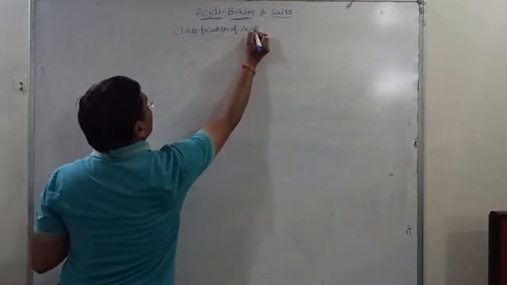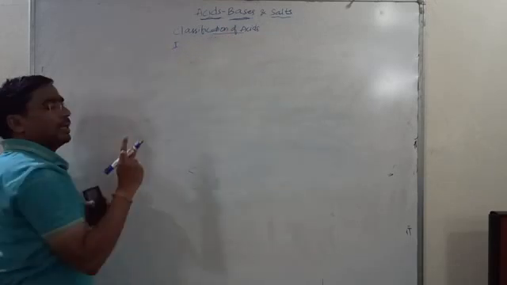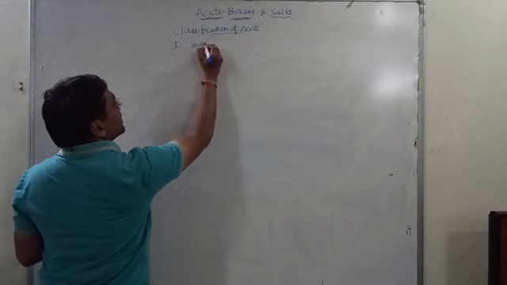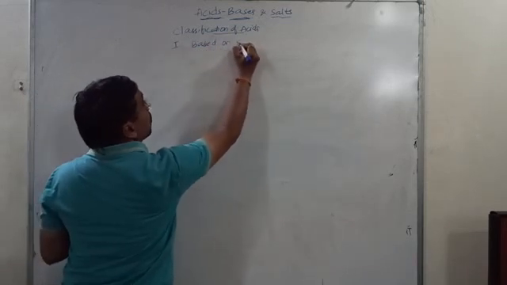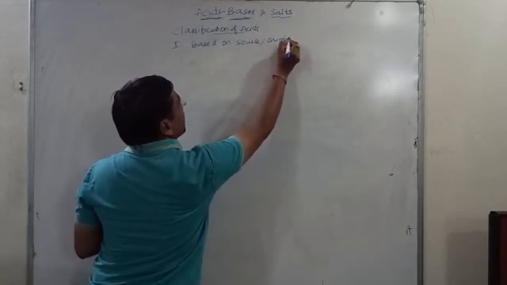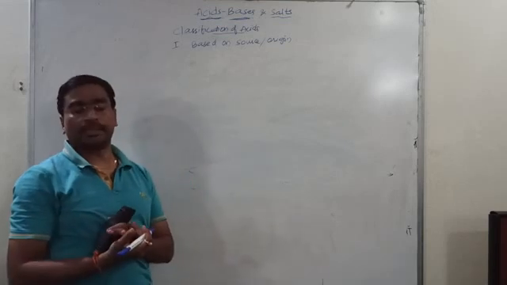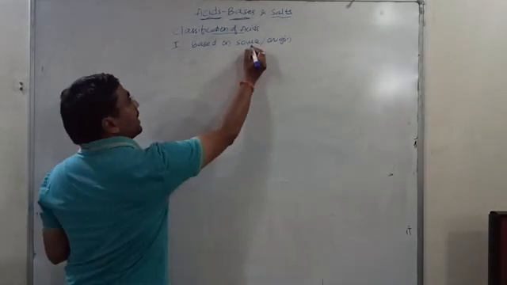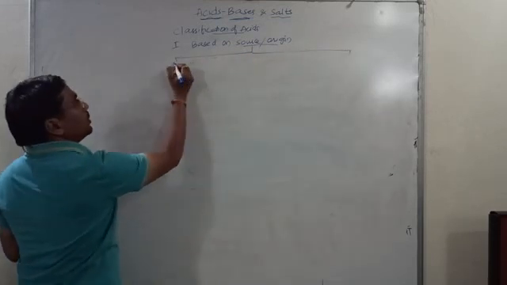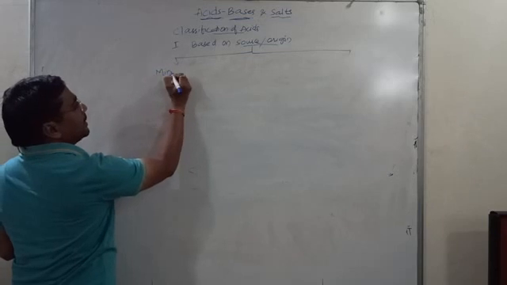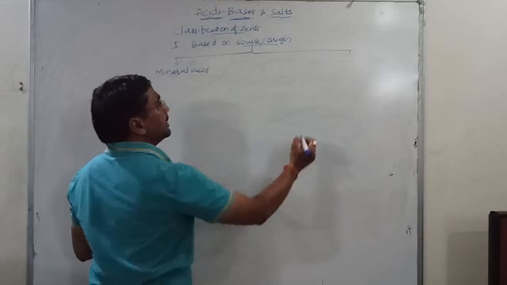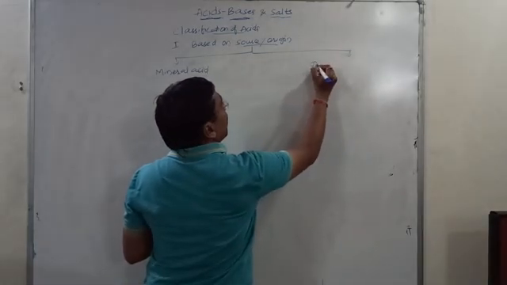Acids are generally classified into two categories. The first type of classification is based on source, or what we can call origin: from where you are getting the acid. Based on the source, acids are of two types. The first one is called a mineral acid. The second one is called an organic acid.